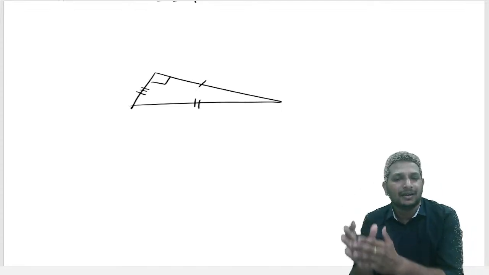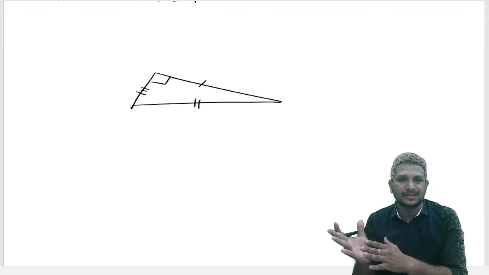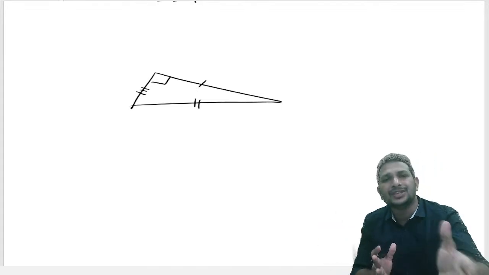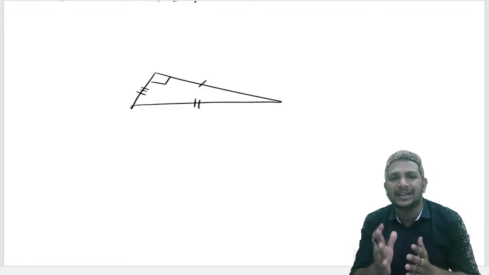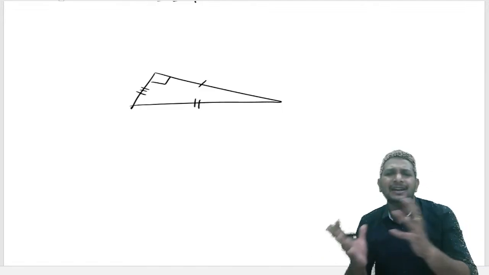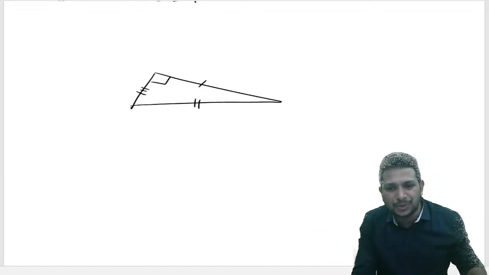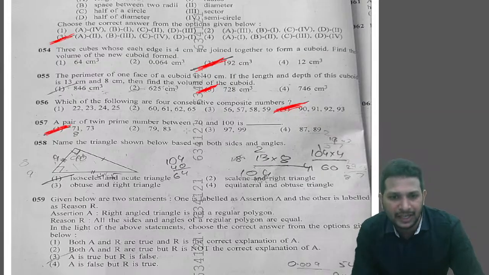An obtuse angle should be more than 90 degrees and less than 180 degrees. So according to this diagram, we can say that the given triangle is right angle and scalene, because all the three sides are different, right? Answer is option 2. Okay.